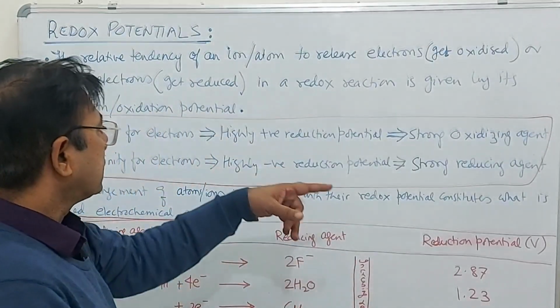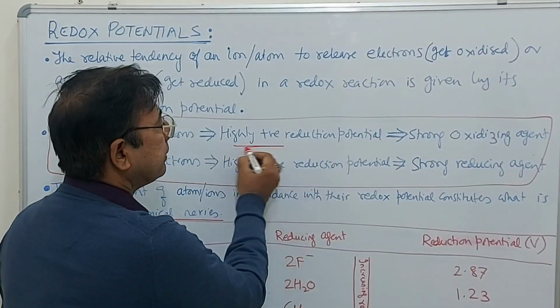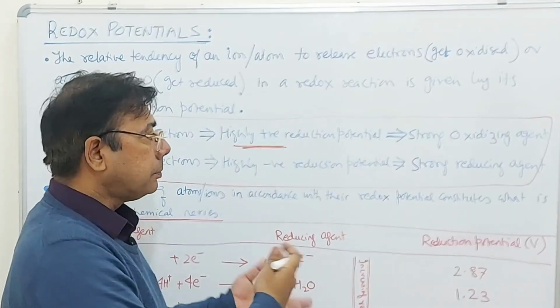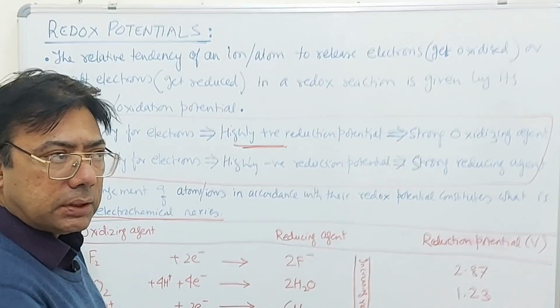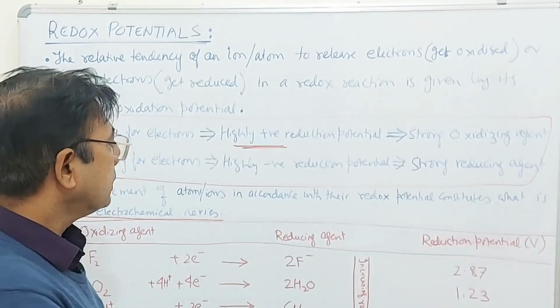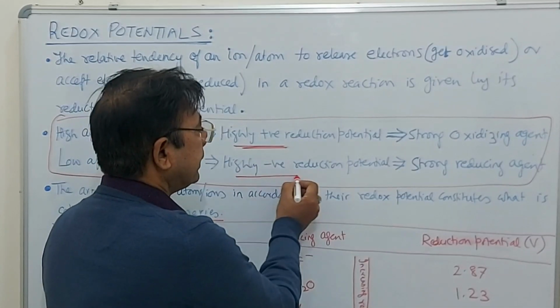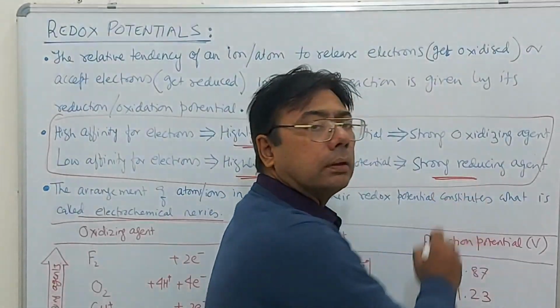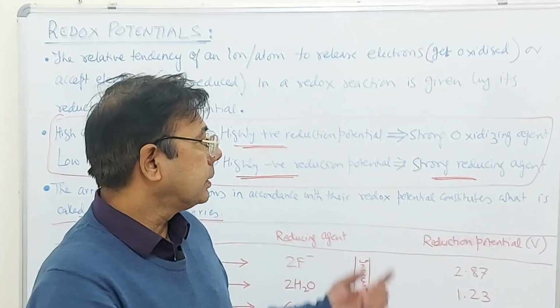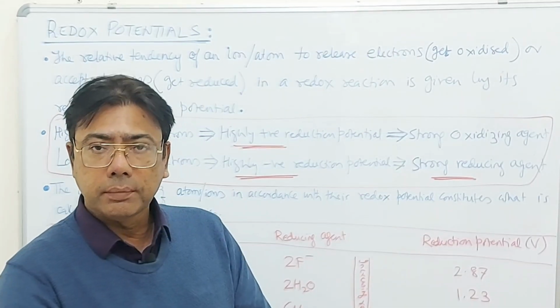So all strong oxidizing agents have highly positive reduction potential. And if the opposite is true, if something has low affinity for electrons, it's not going to react with electrons, so it will have very negative reduction potential, and it will be a strong reducing agent. So this is an important rule that you have to remember.